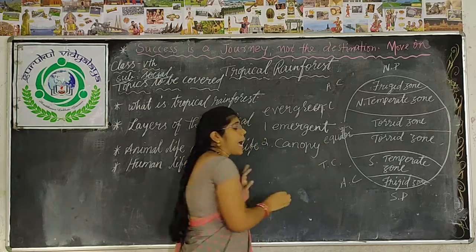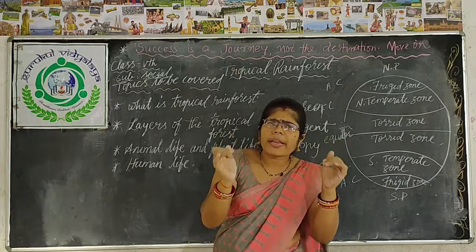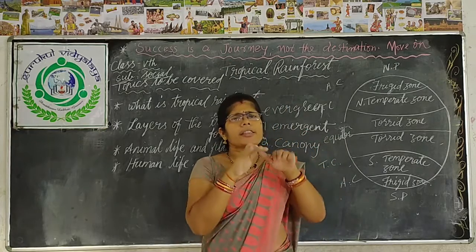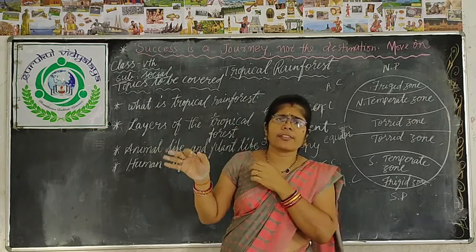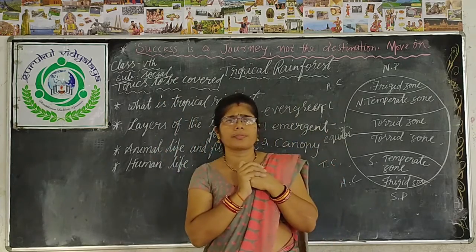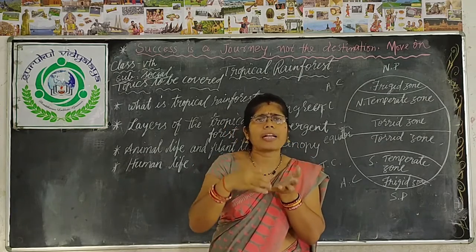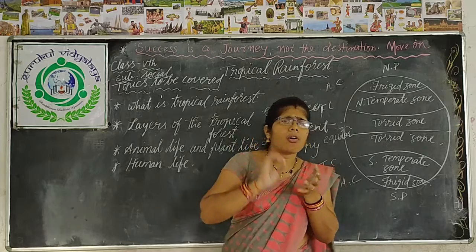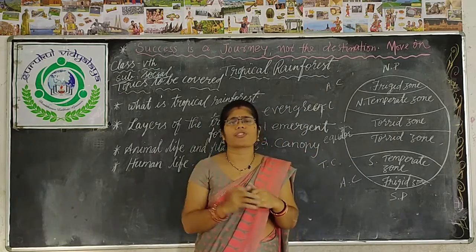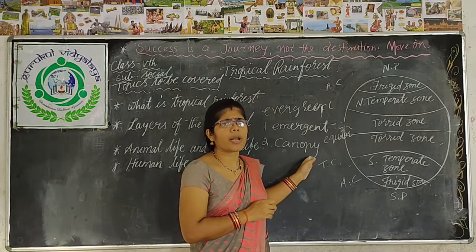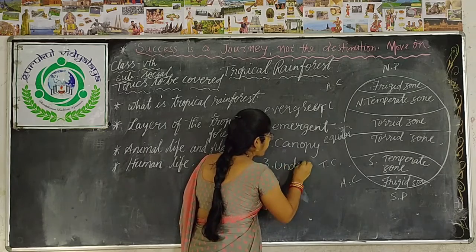The next one is the canopy. What does canopy mean? Umbrella shape. Some of the trees of this forest, due to their broad leaves and branches, cover the whole forest. So they make an umbrella shape with the help of their branches and leaves. They are called canopy. They are around 40 meters in height. This is the second layer of tropical rainforest. The third layer is understory.